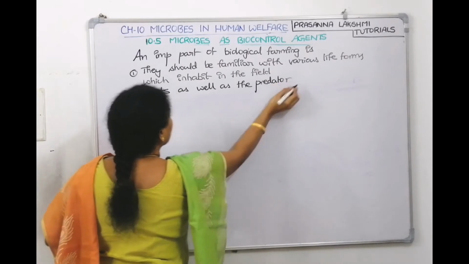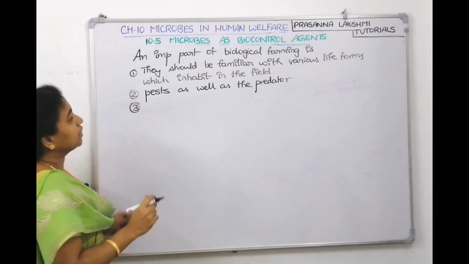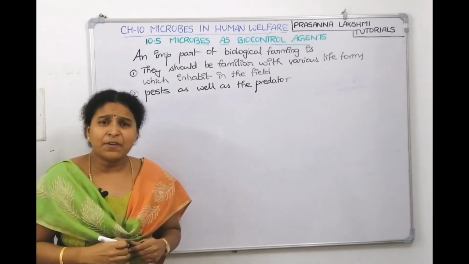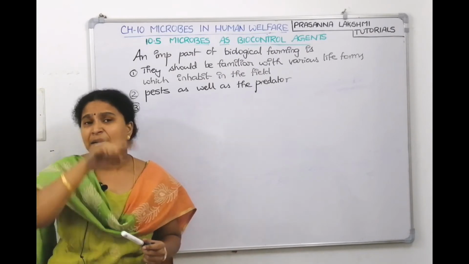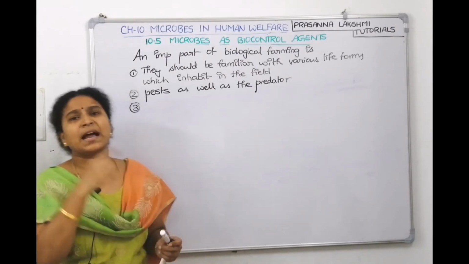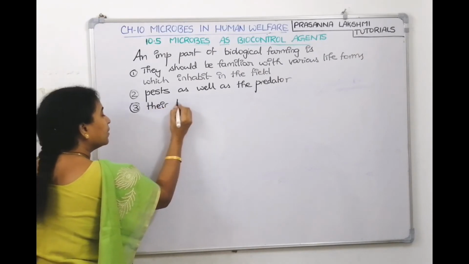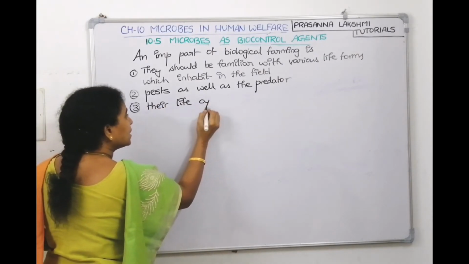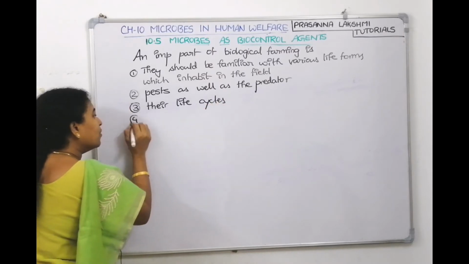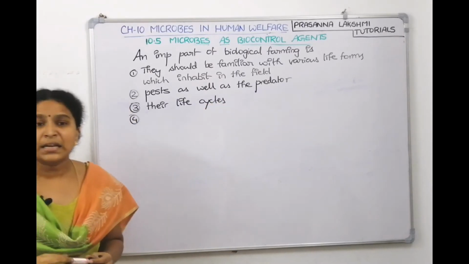He should have knowledge regarding the predator also. He should have knowledge regarding the pest also. He should even have knowledge about the complete life cycle, complete understanding is also required. He should have knowledge regarding their life cycles. So then only he can check them, then only he can control them.